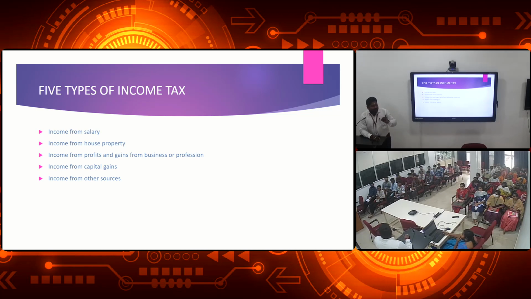You may be a salaried person. You may have sold an asset in that previous year. You may get income from other sources by gambling, which means you have to total all the heads of income. For example, salary I told 3,60,000 and house property 2,40,000, total 6 lakhs. Then capital gains take it to 26 lakhs, and now income from other sources is 4 lakhs. So 26 lakhs plus 4 lakhs, 30 lakhs.